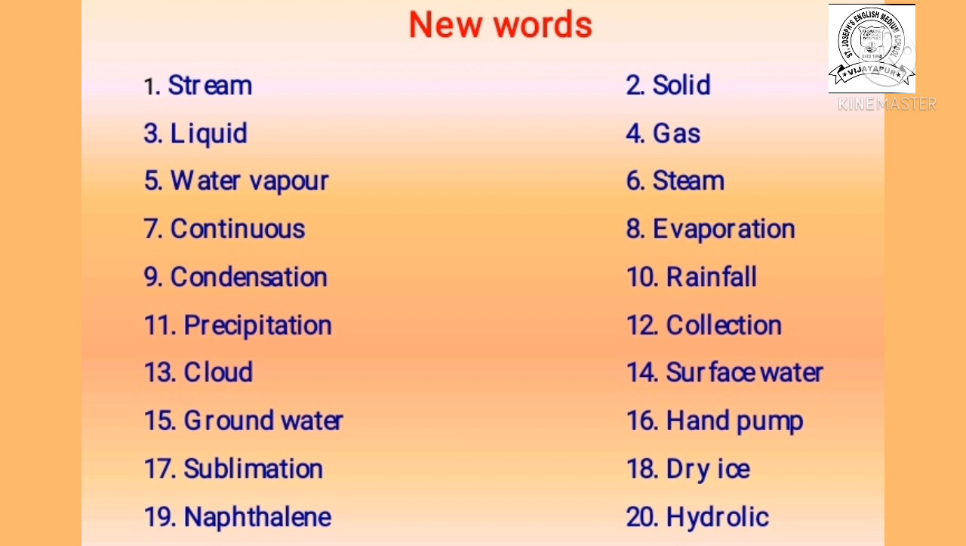Now the 19th one, naphthalene. It is also one of the examples of sublimation, because these naphthalene balls are kept inside the clothes. After a few days, the balls will become smaller in size, means they convert from solid to water vapor or steam. Now the 20th one, hydraulic. Hydraulic means what? The hydraulic means the water cycle. It is another name of the water cycle. So children, you read all these new words and write them in your science classwork.